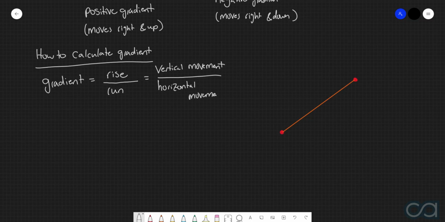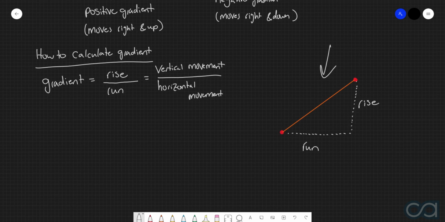So if we're going to consider this generic line segment over here, the run would be this horizontal movement here between the 2 points. And then the rise would be this vertical movement here between the 2 points. So we can see that we've already got a lot of similarities between how we consider the distance between 2 points and then the gradient. Because as you may recall, when we were calculating the distance between 2 points, we considered this distance here and this distance here. The way that we use the two distances, however, is very, very different.